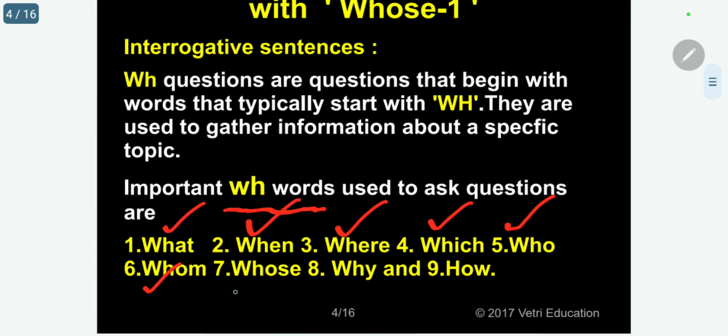Today I am going to discuss whose. Still I have to discuss why and how, the last one. Only here it is not WH, it is interchanged in the form of HW. This is the only exception, you must have an idea.